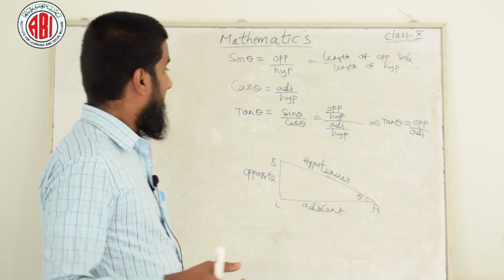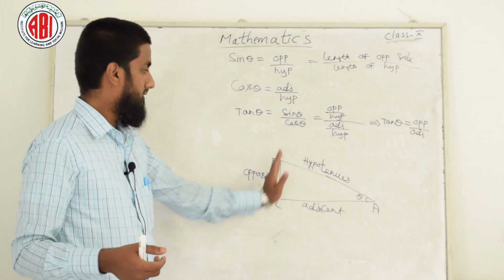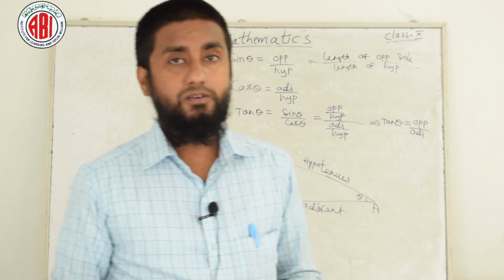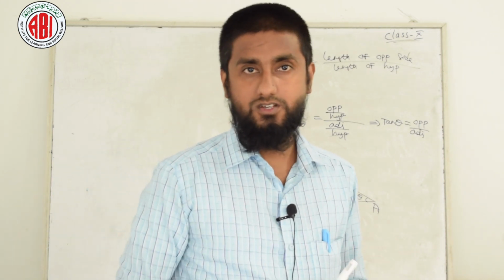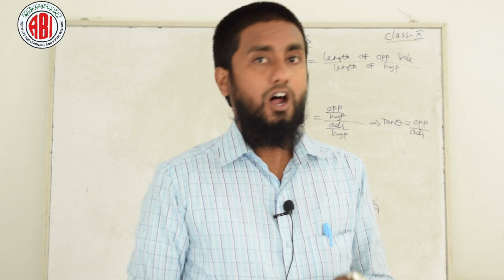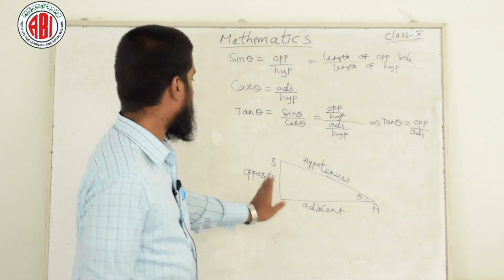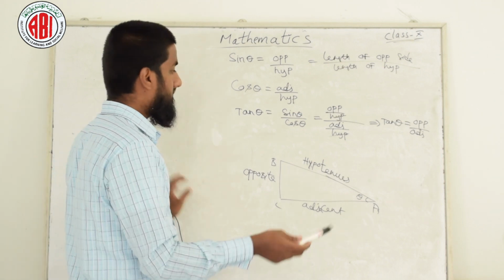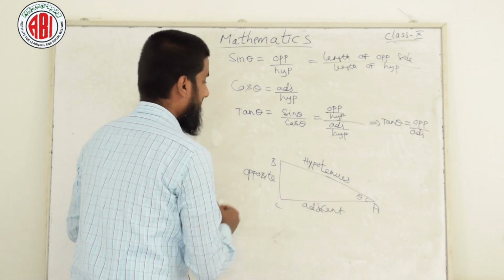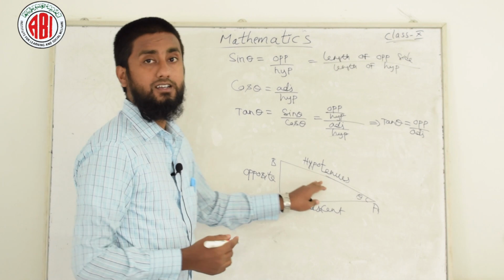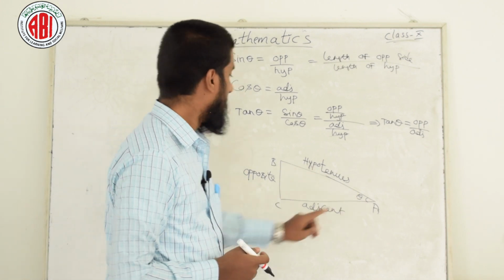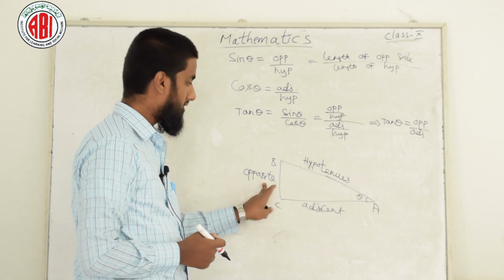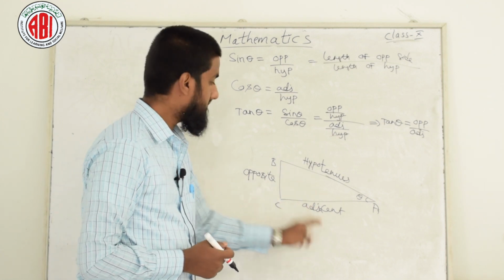Okay, till now we have learned, I am just summarizing things. For trigonometric ratios I already wrote the definition. You need to copy that definition. After the definition you need to remember this triangle. The triangle is a right angle triangle. In this triangle I have given 3 points A, B, C. The longest side is the hypotenuse, the side which is opposite to the angle is the opposite side, and the remaining side is the adjacent side.